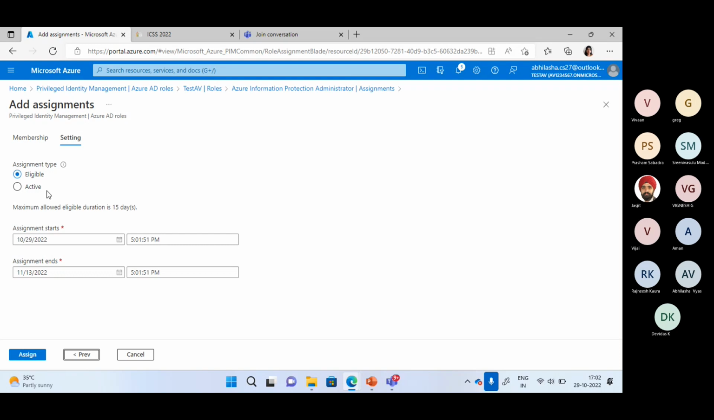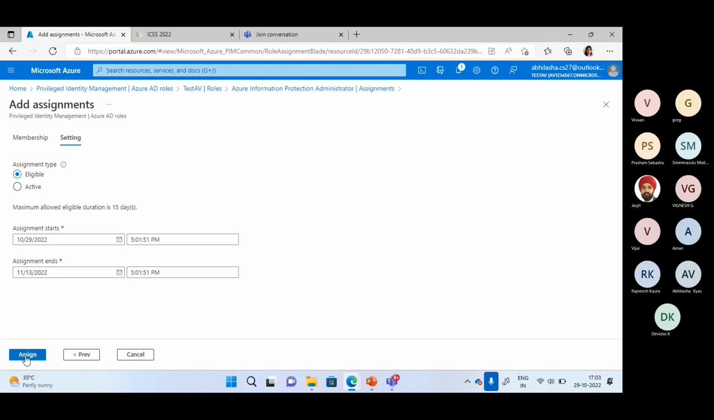Active means that role is already active for that user. Now user can start working on that role. So I'm making this user eligible, and we can also give the duration period. Here, as per the role setting, it is saying that we can have 15 days for eligible duration. Now this starts from today, and then it will be ending on 13th November automatically. This is not requiring any manual intervention.